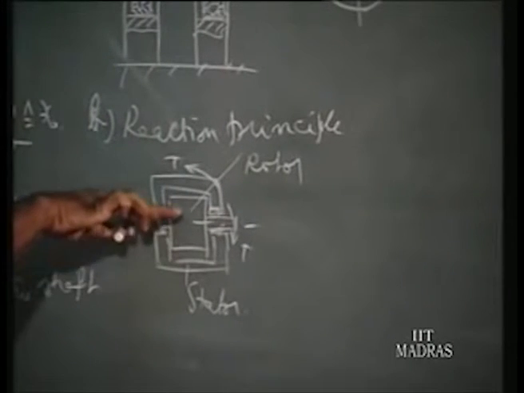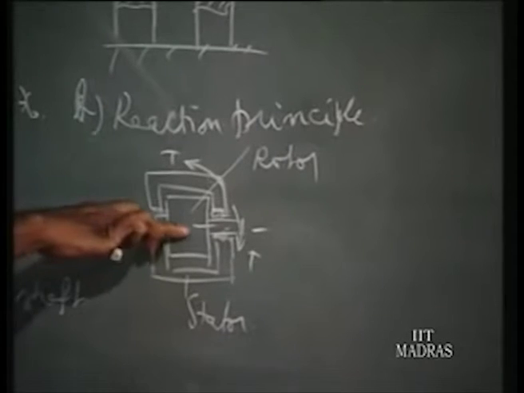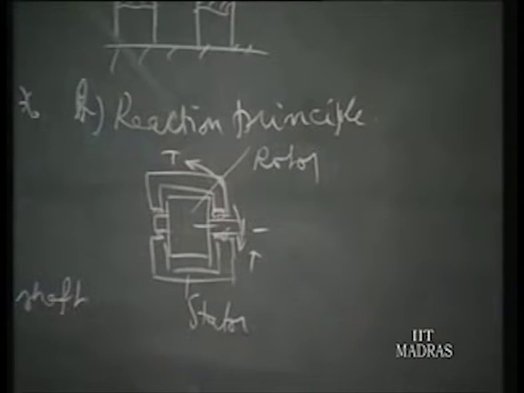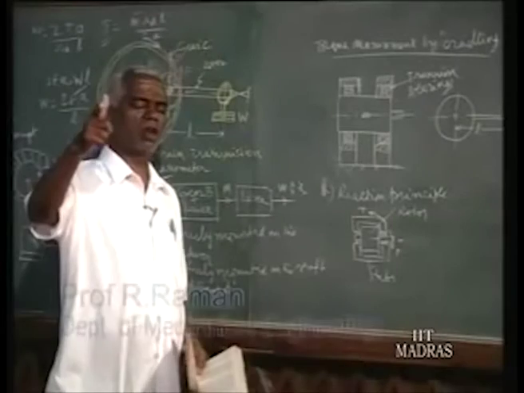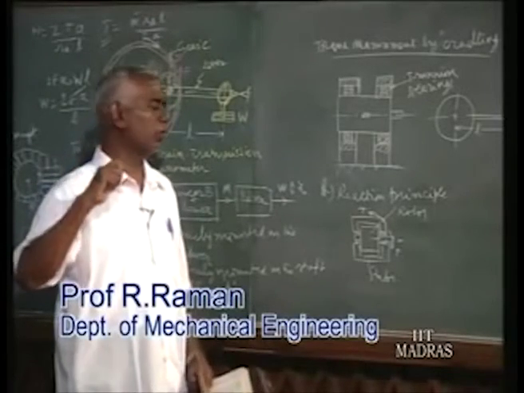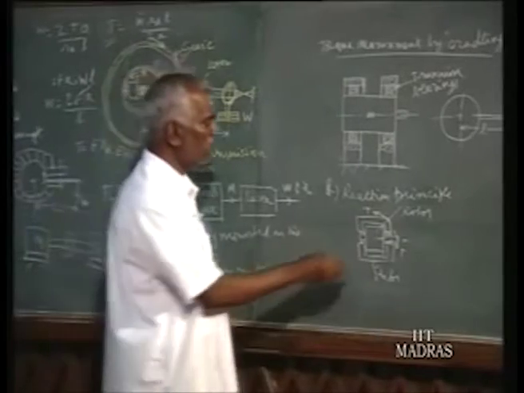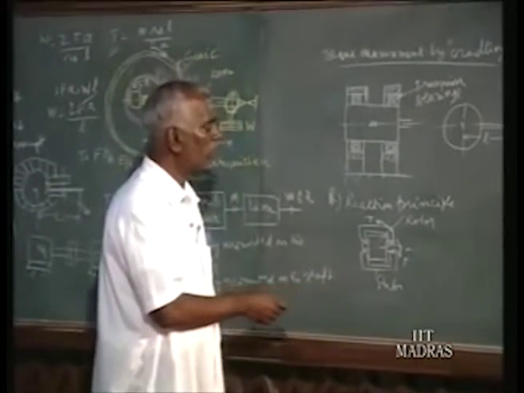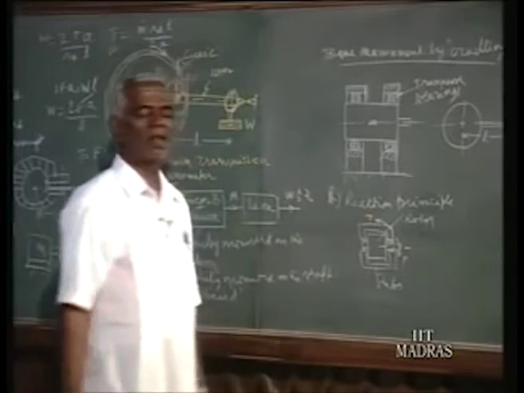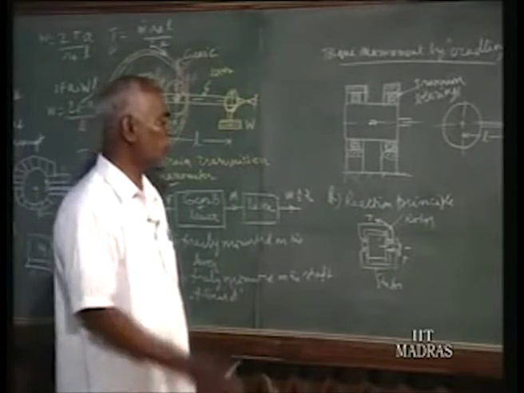That is, when torque T is developed in the rotor, the stator will realize the same torque, but in the opposite direction. It is similar to when we use a gun, when the bullet moves forward, the reaction is felt on our shoulder, that is, the reaction is backwards when the bullet moves forwards. Similarly, here also, when the torque is developed in the rotor, the stator realizes an opposite torque of equal magnitude.